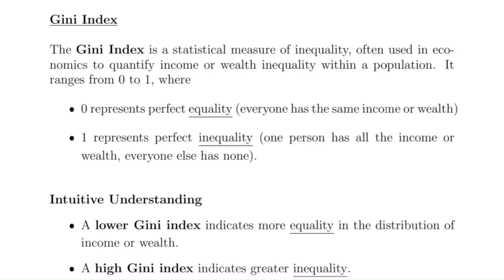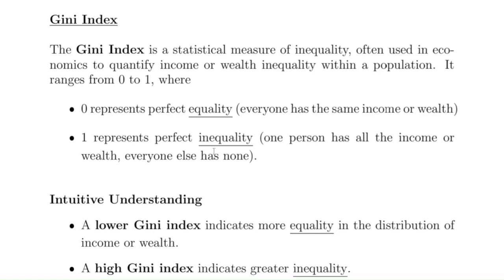In this video, we're going to talk about the Gini Index, which is a statistical measure of inequality that's often used by economists to quantify income or wealth inequality within a population. And the Gini Index is going to be a number that's between 0 and 1. So at one extreme, 0 represents perfect equality. So everyone in the population makes the same income. Now, 1 would represent perfect inequality.